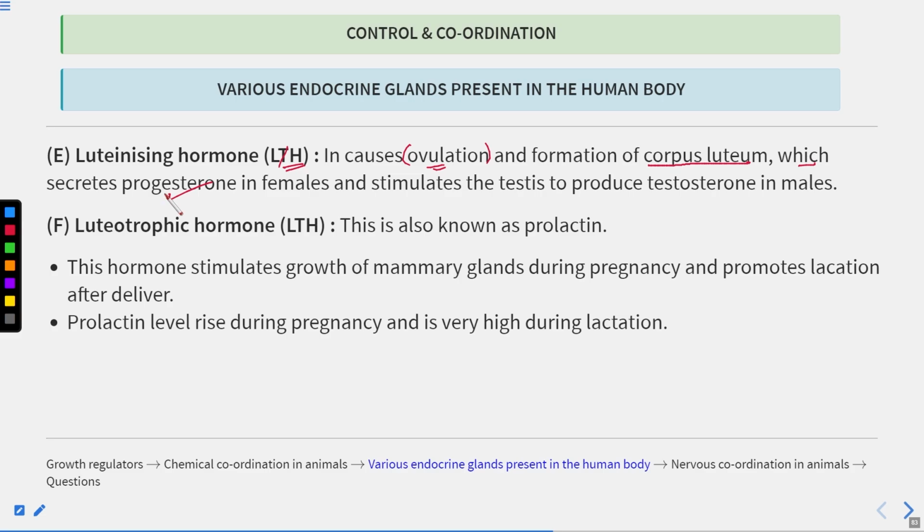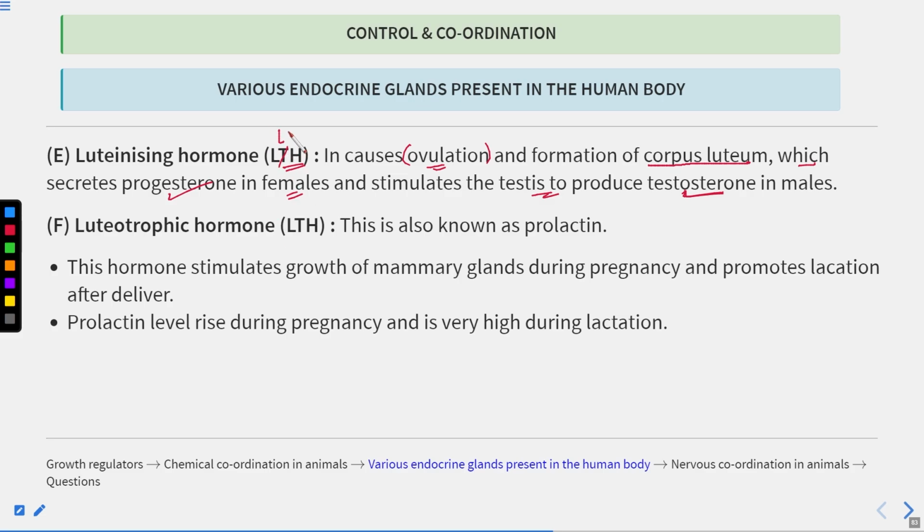So the corpus luteum is a structure that secretes progesterone in the females, and the hormone also stimulates the testes to produce testosterone in the males. Okay, so progesterone and testosterone are the hormones present in the females and the males respectively.